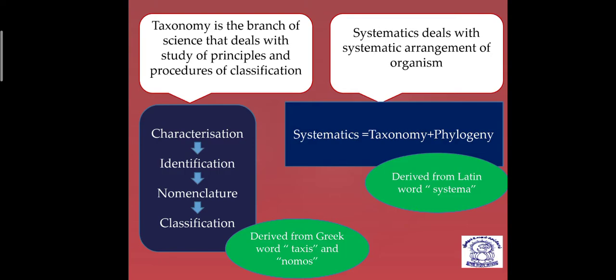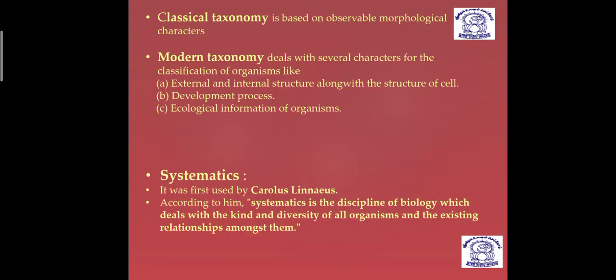Now further on we are going to study the types of taxonomy and systematics. So let's study the types. As you can see here, there are two branches of taxonomy given on the upper side. One is classical taxonomy and one is modern taxonomy.